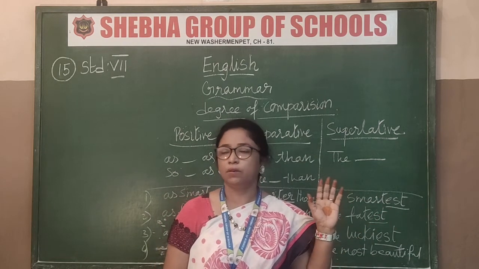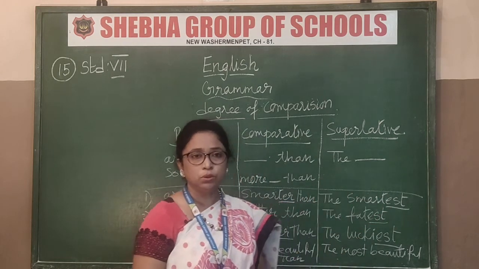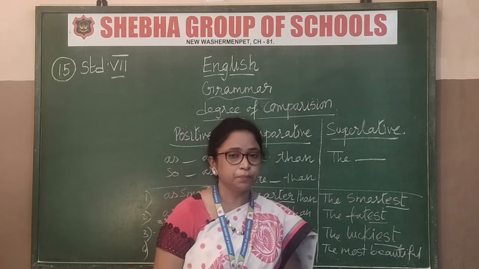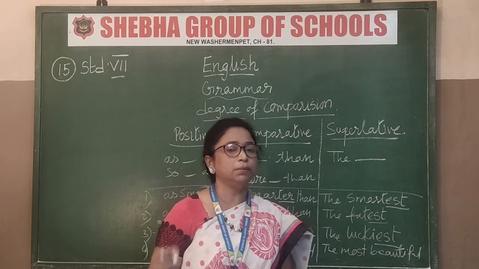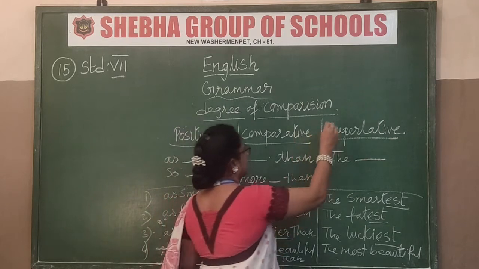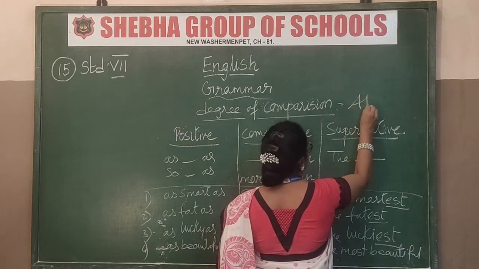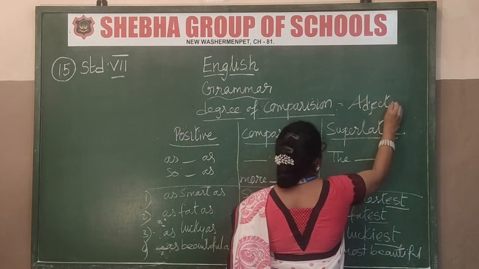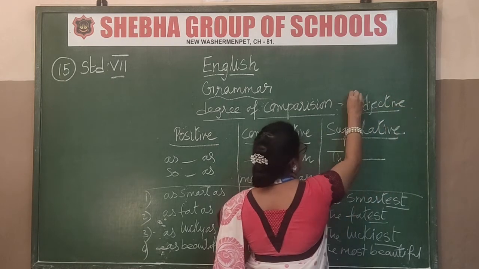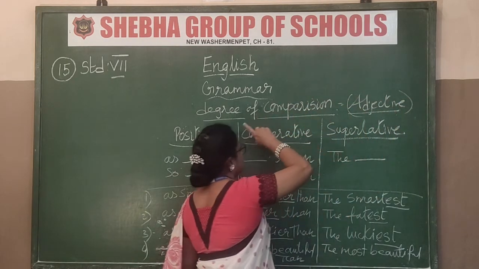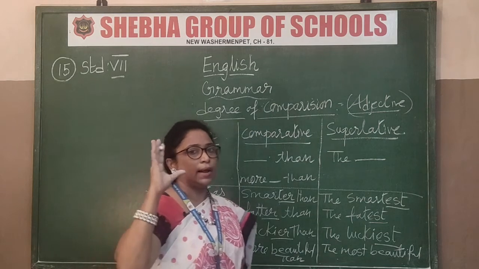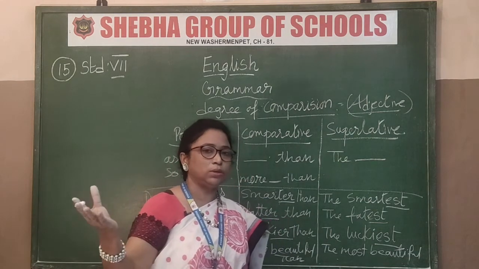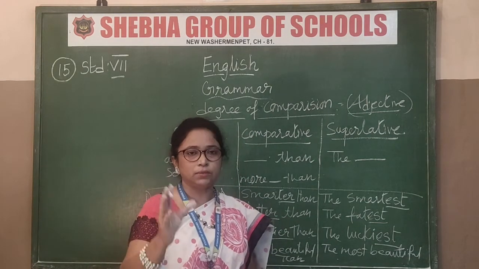First of all, degree of comparison is used in which part of speech? Not noun, not verb, but adjective. Okay, describing words. The degree of comparison is used mainly for adjectives. Adverbs also, but very rarely. Adjectives are the main ones.